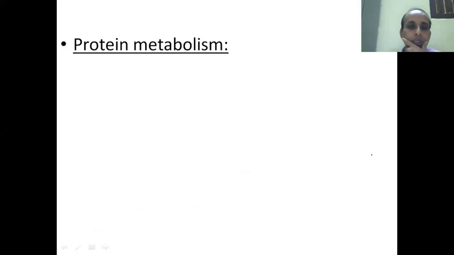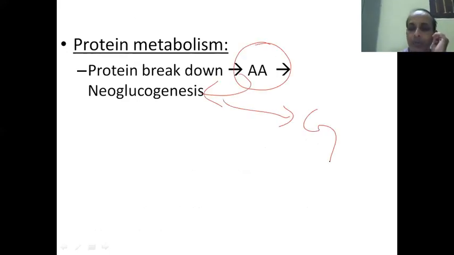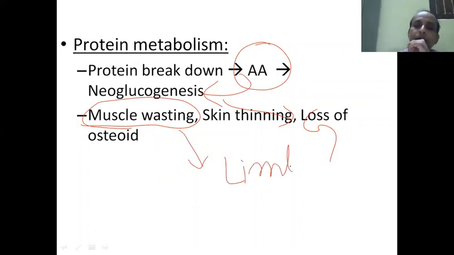Now coming to protein metabolism. Protein breakdown occurs because of the neoglucogenesis. It is converted to amino acids and then converted to glucose. Because muscle contains a large amount of protein, myoproteins get wasted, and because of the muscle wasting, the limbs become thin.